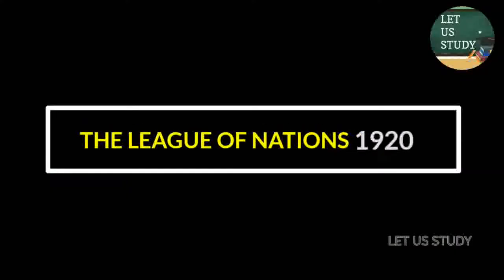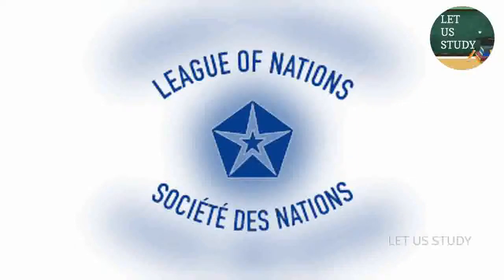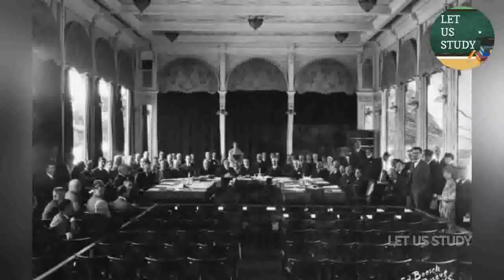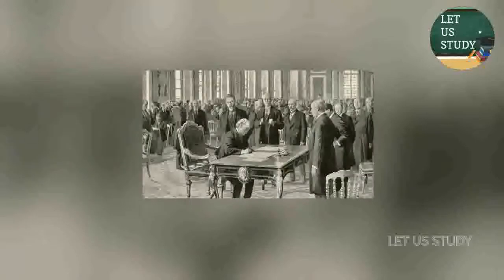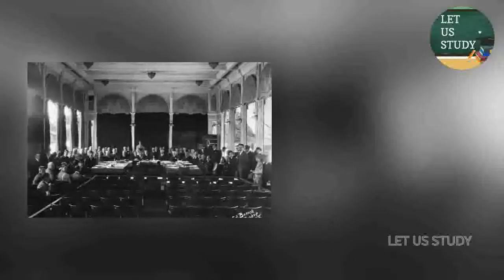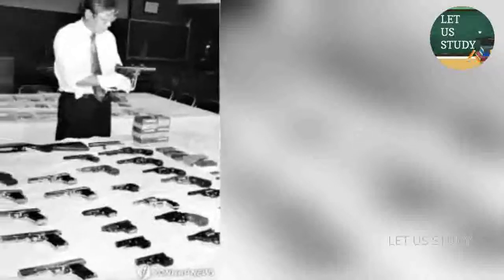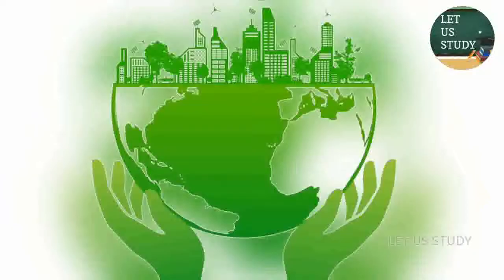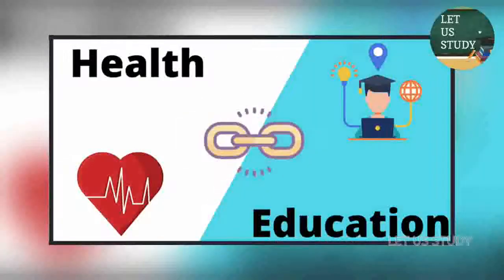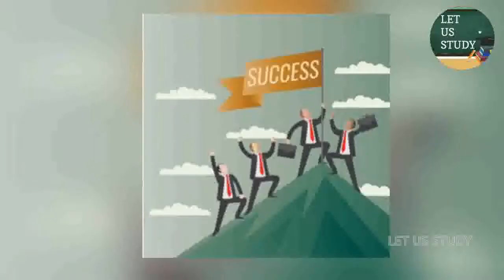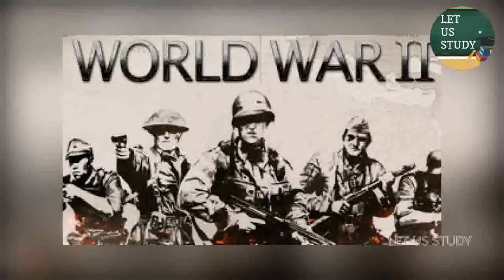The League of Nations, 1920. The League of Nations was the first ever international organization, which was formed as a consequence of the Treaty of Versailles. It was established on 11th of January, 1920. It was formed to prevent wars by trying to settle disputes through negotiations, ensure disarmament, or reduce manufacturing of arms, etc. It also sought to work for development, labor welfare, and health. It had about 58 members. It had limited success initially but failed to prevent the Second World War.